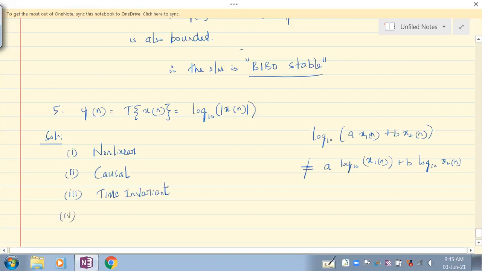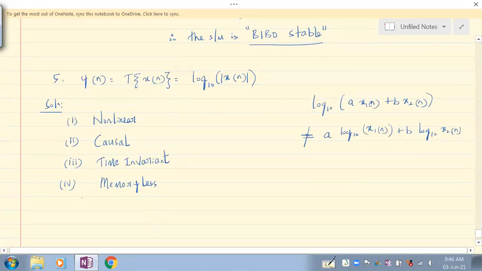Fine. Fourth one. Whether the system has memory or not. This causality and memory are very near to each other. It is causal because it is depending on the present value of input. Since it is depending only on the present value of input, and not on past or future values of inputs, the system has no memory. Understand? So therefore, the system is memoryless.